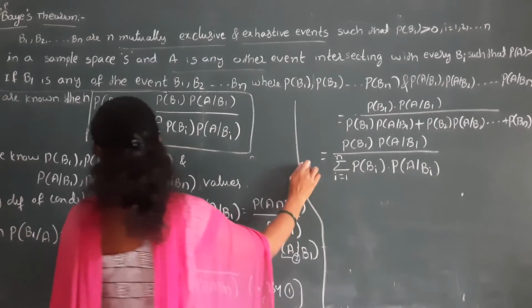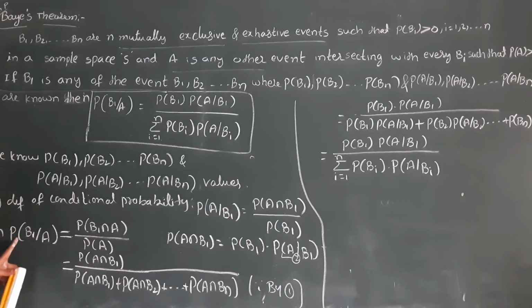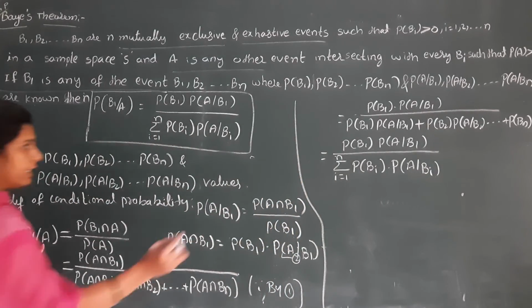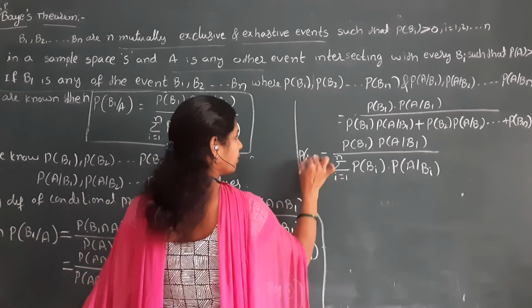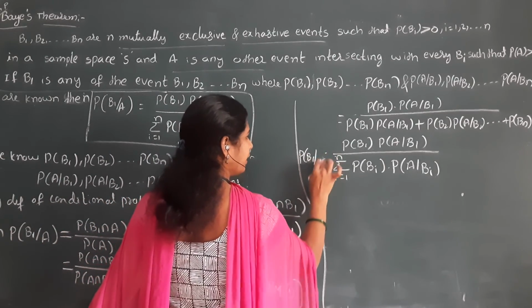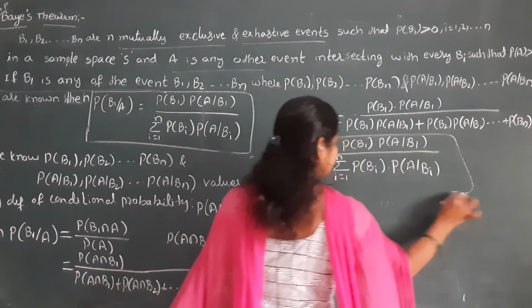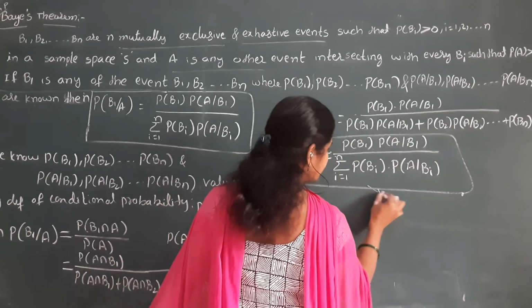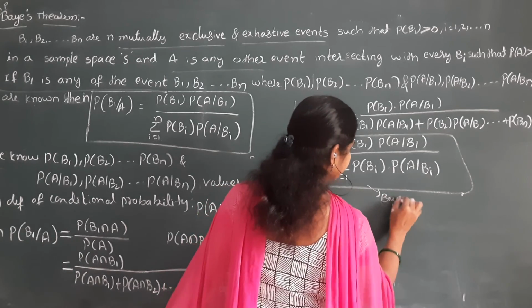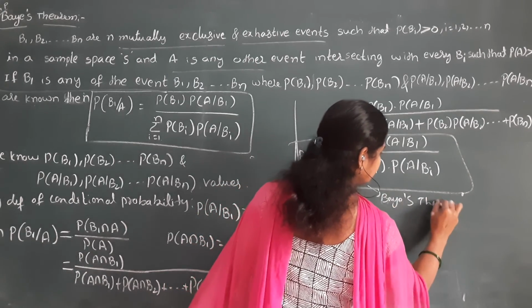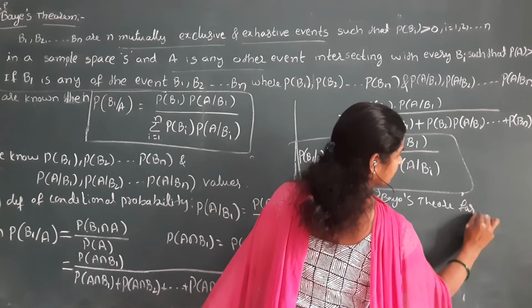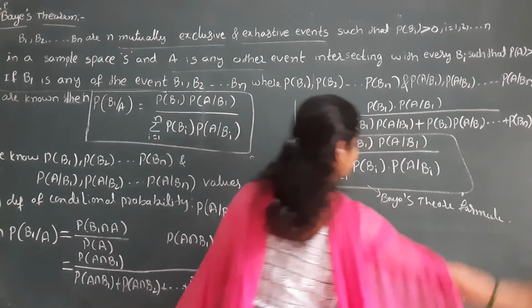So on the left side we have the probability of B1 by A, and P of B1 by A is equal to this. This is the Bayes theorem.